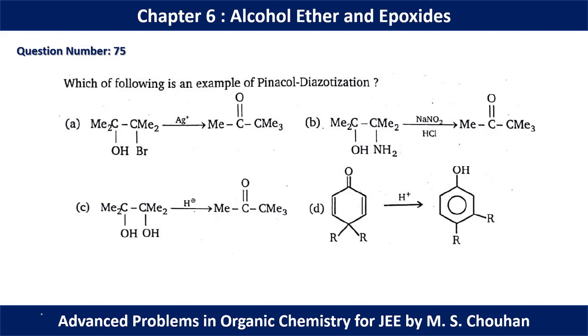In question number 75, which of the following is an example of Pinacol diazotization reaction? In diazotization reaction, we need NH2 along with NaNO2 HCl. So here in only one option we have this kind of situation. So option B should be the correct option.